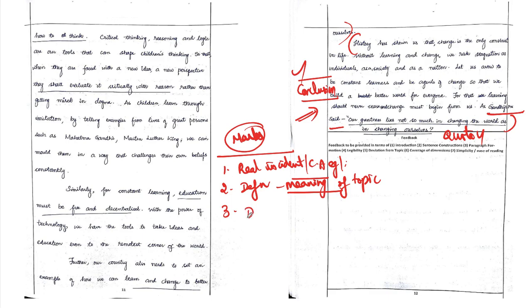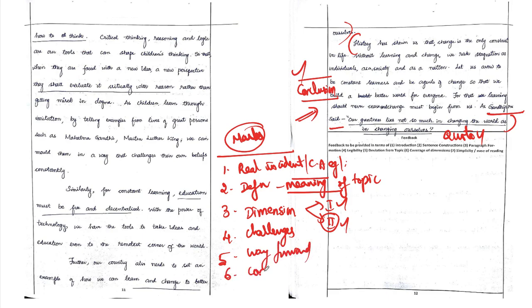is the main thing, and here dimensions will play a crucial role. Here two order dimensions have to be brought in. First is the spatial and temporal, second is the usual historical, political, social, economic, environmental, ethical and other dimensions. Followed by that, we have to bring in the challenges related to the topic and the solution for those, that is the way forward, and finally we can write a conclusion.